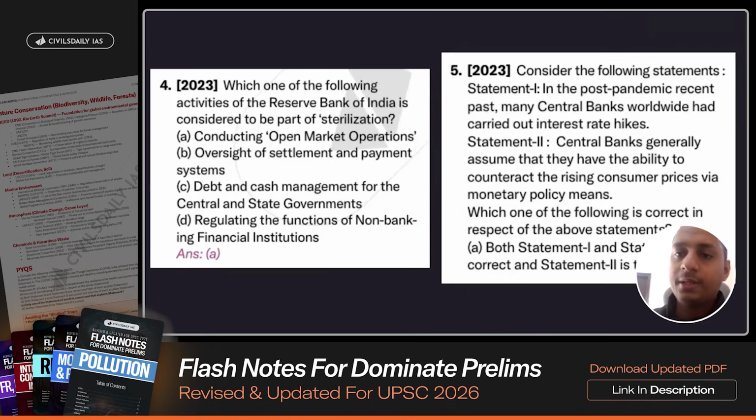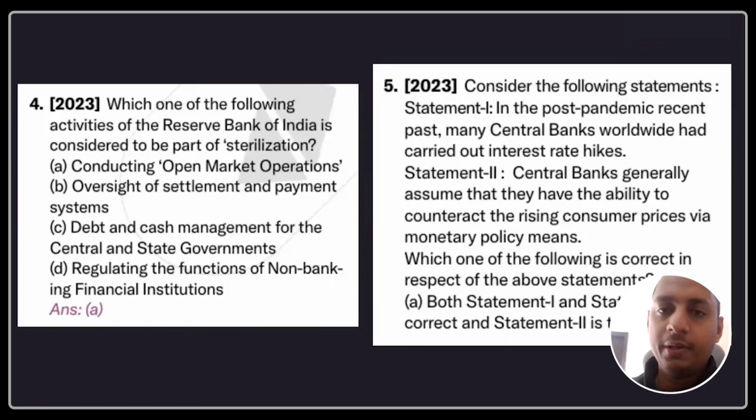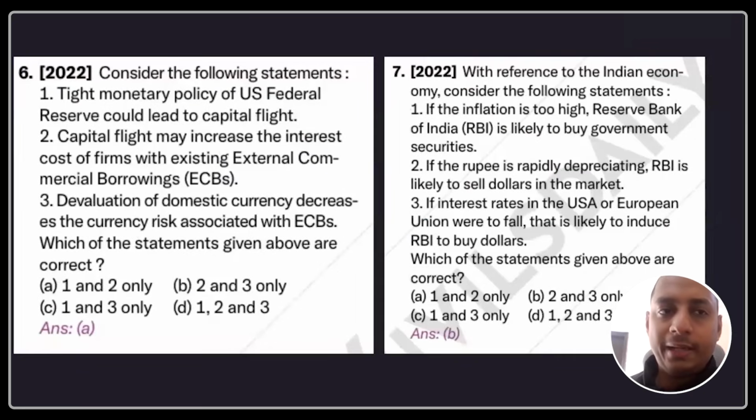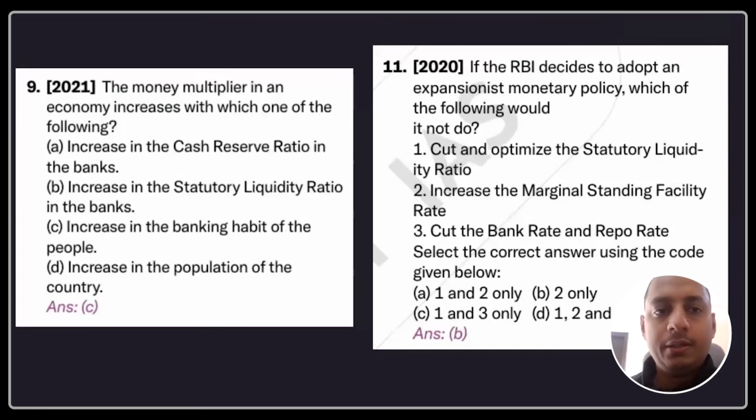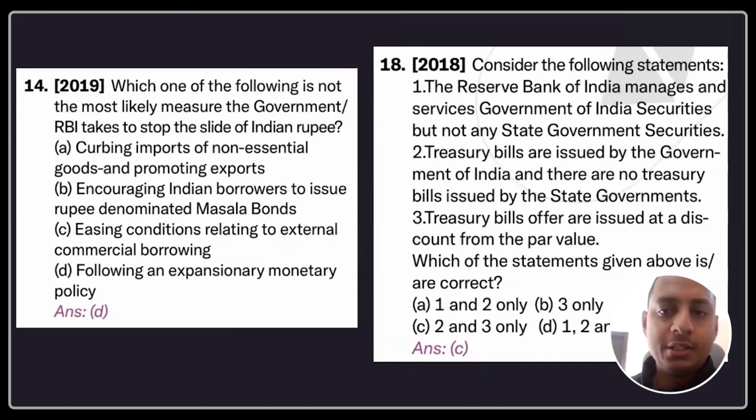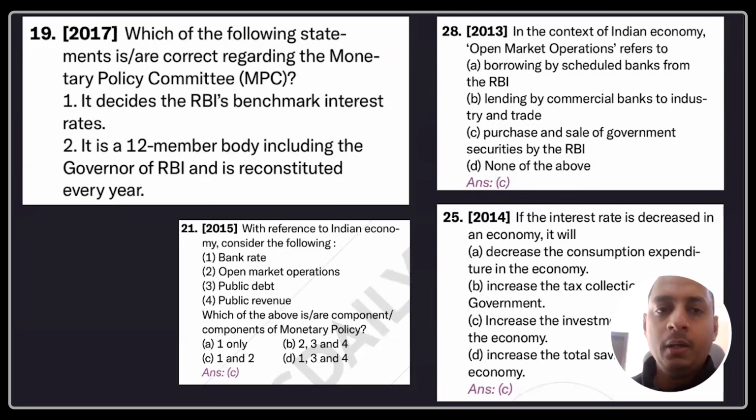The central banks and the RBI's monetary policies, as you can see here. Again, a question with respect to monetary policies, inflation and monetary policy, cash reserve ratio, money multiplier, expansionary monetary policies with respect to RBI, slide of the Indian rupee, exchange rate. These are the different monetary policy questions. And also, you can see the different instruments used by RBI, right? Bank rate, open market operations, repo rate, reverse repo rate. So you need to have a clear-cut idea with respect to the same.